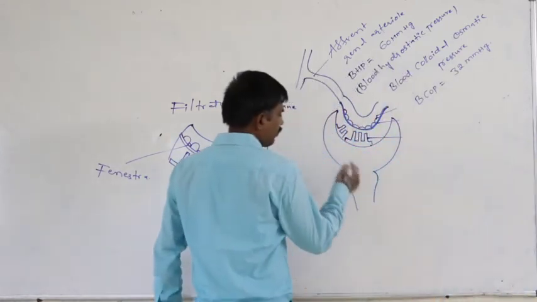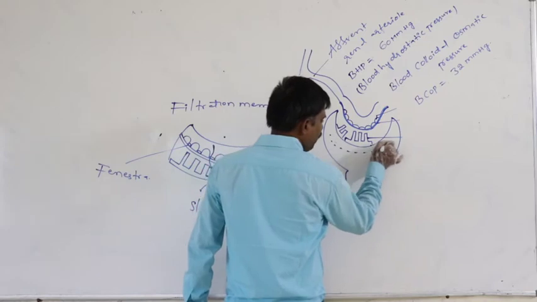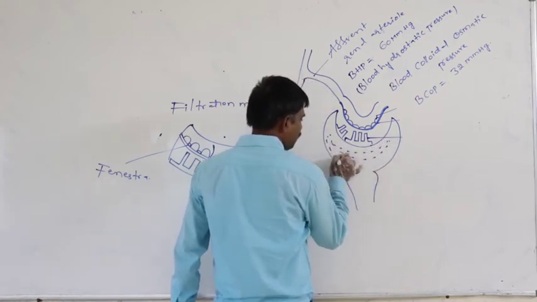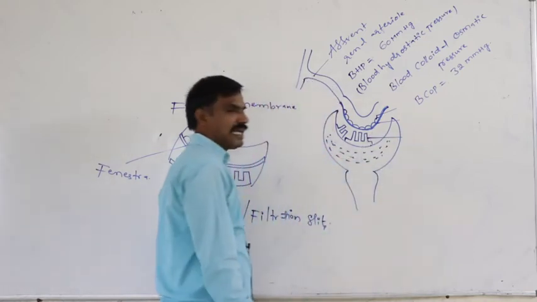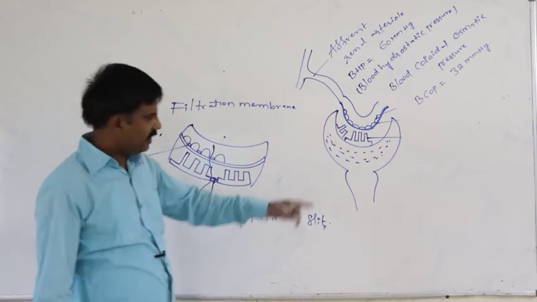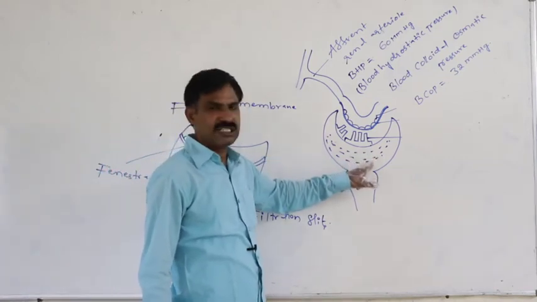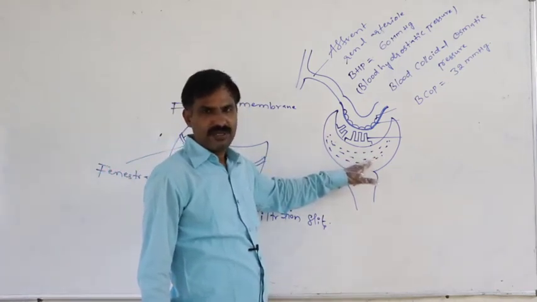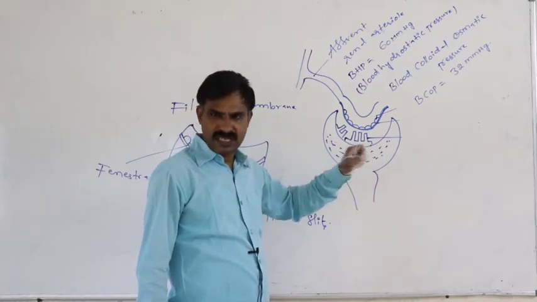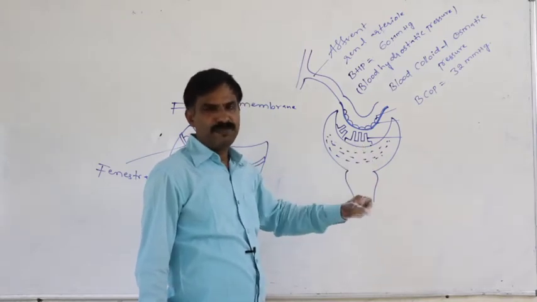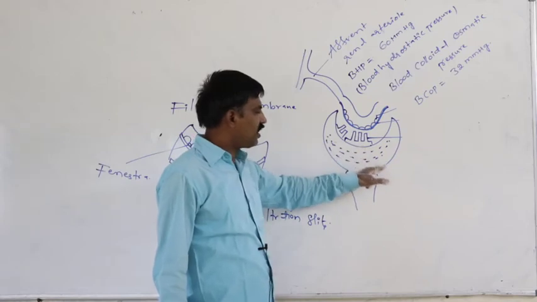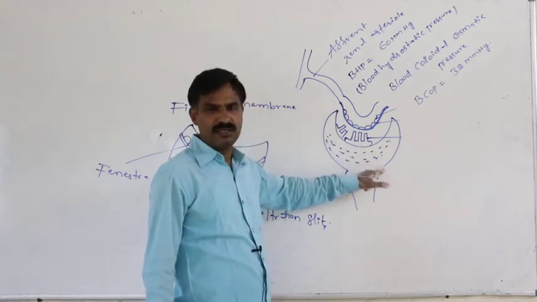Similarly, whatever fluid is present in the Bowman's capsule cavity, this is said to be the capsular space. Capsular space is nothing but the space between the inner and outer layer of the Bowman's capsule.